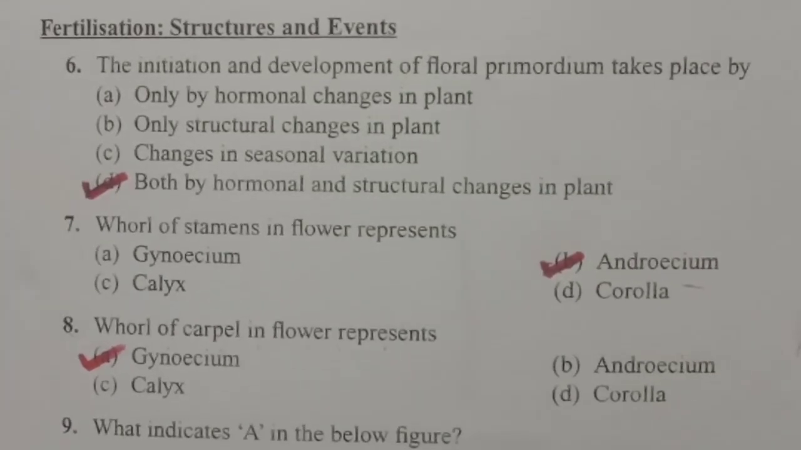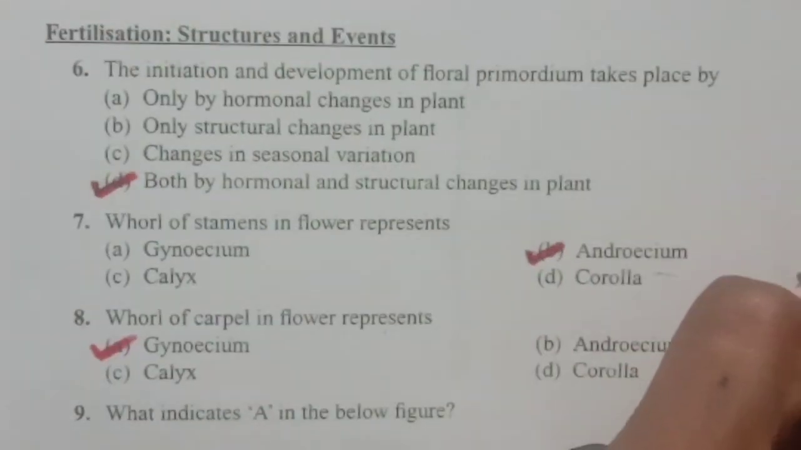And the next question, whorl of stamens in a flower represents. Let us recall the parts of the flower. You know that the outermost whorl of the flower is called calyx, and each individual unit of calyx is called a sepal, and the next whorl is called corolla. Each individual unit of corolla is called a petal, and the next whorl is called androecium. Androecium is the male reproductive part of the flower, comprising many individual units called stamens.